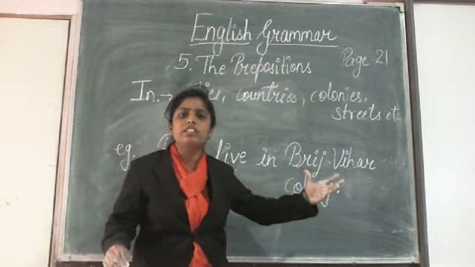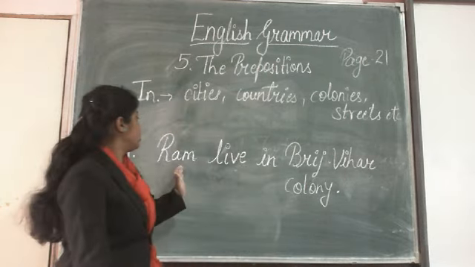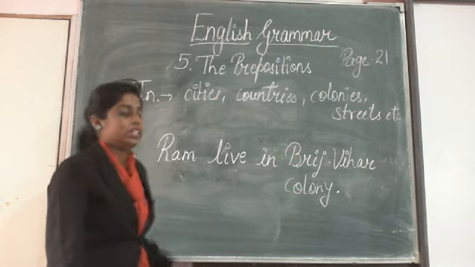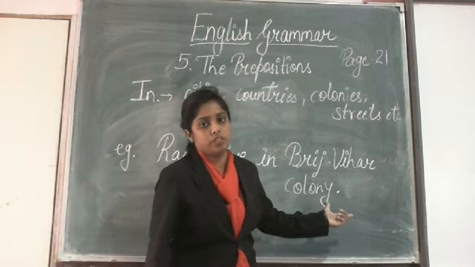With the names of some colonies also, क्योंकि आप उस कॉलोनी में रहते हैं, right? So Ram lives in Brij Vihar colony. Where is Ram living? Ram lives in Brij Vihar colony.